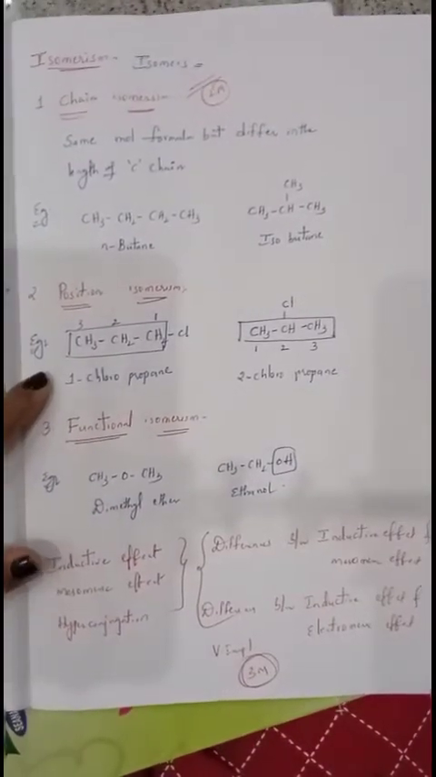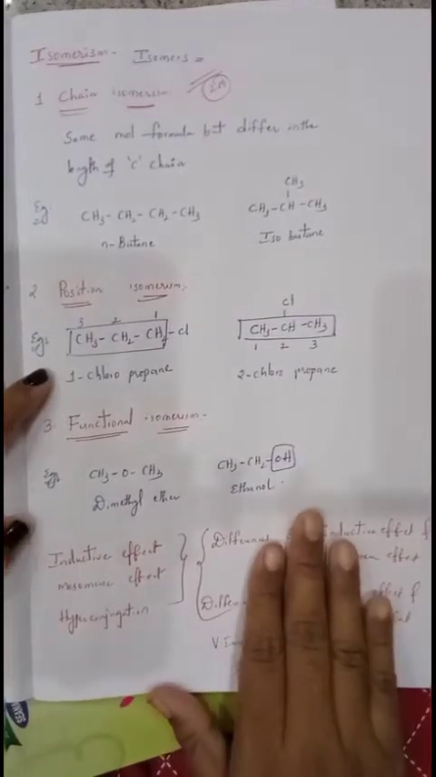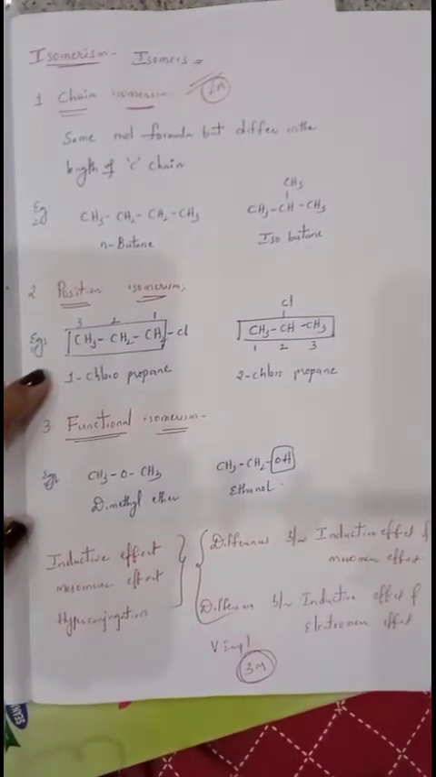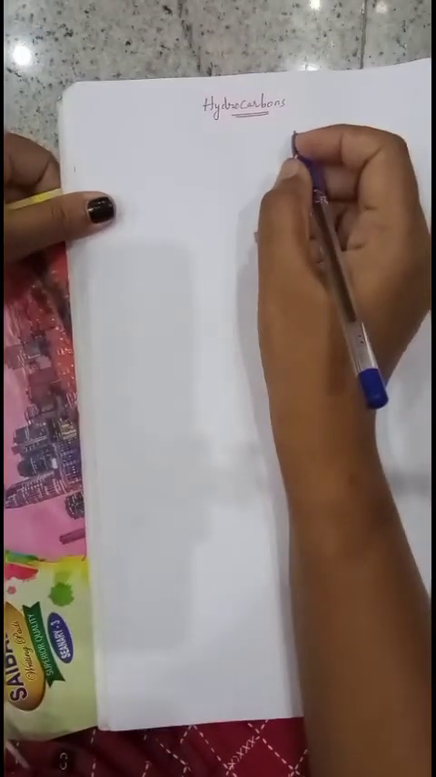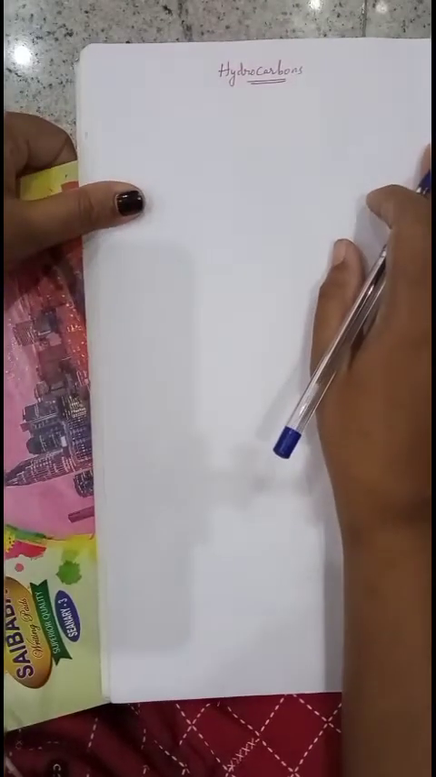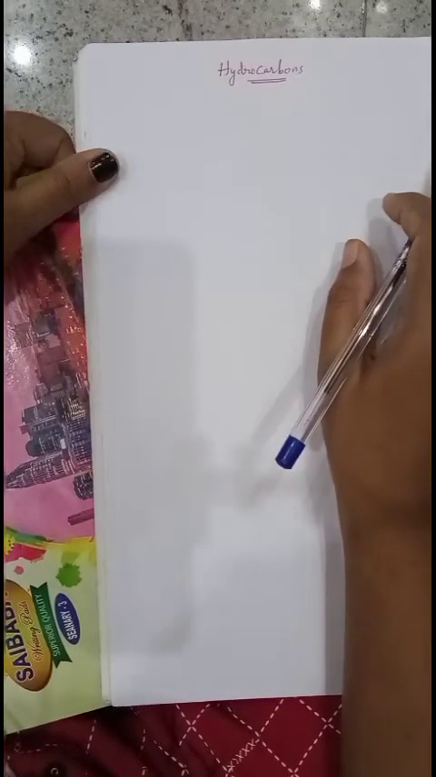Okay, that is about the chapter organic chemistry and the topics where you want to concentrate for the final exam. Now we'll see one more important chapter from your syllabus, that is nothing but hydrocarbons. So now about the chapter hydrocarbons. Hydrocarbons are the organic compounds which contain only carbon and hydrogen.